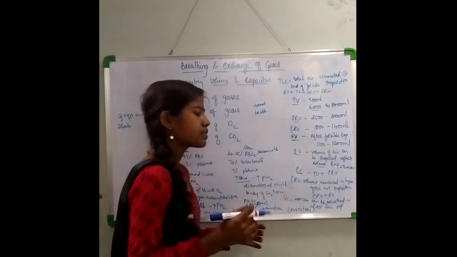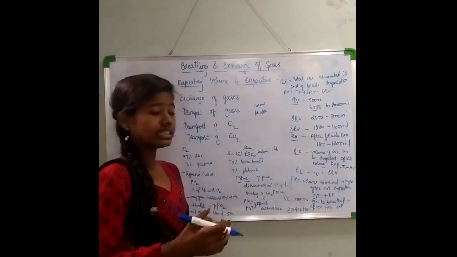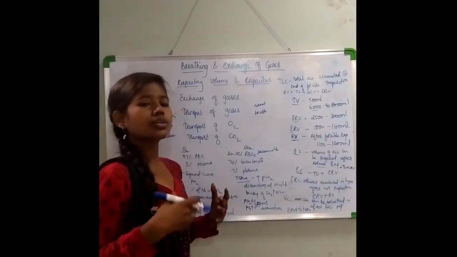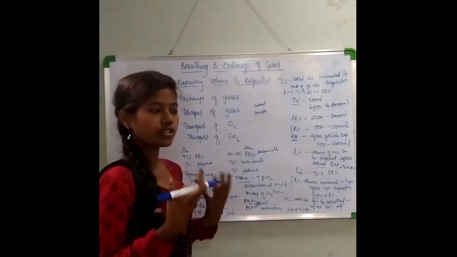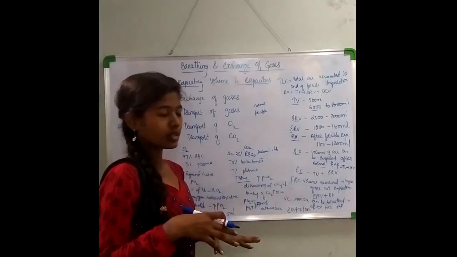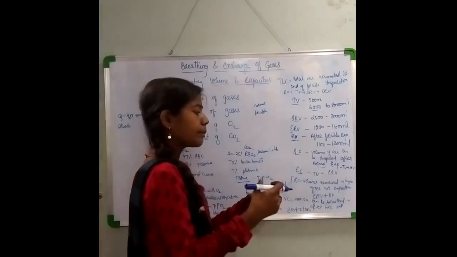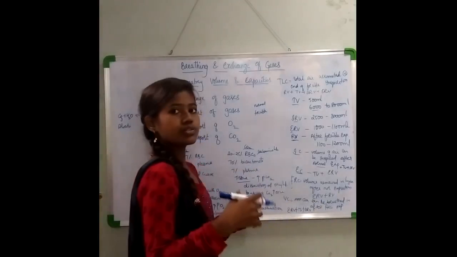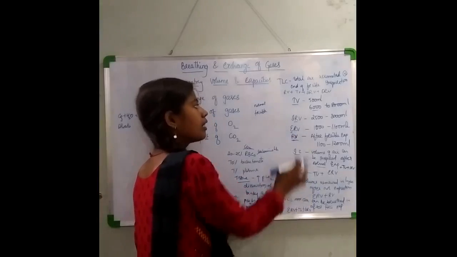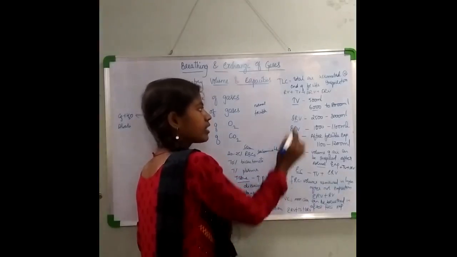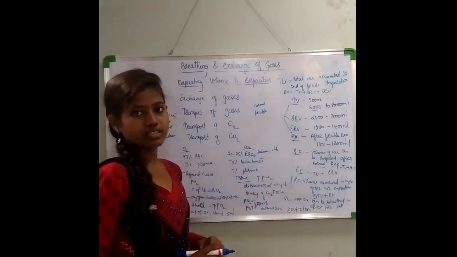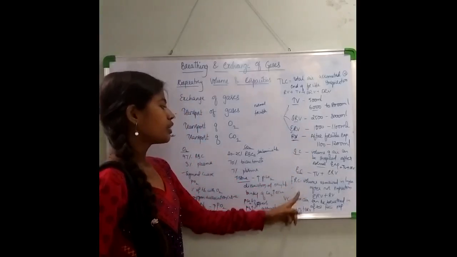So what is vital capacity? It is the maximum amount of air that a person can breathe in. You have, after a forcible expiration, tried enough to remove all the carbon dioxide which is present in your body. But even after that, the maximum air which you can breathe in after the forcible expiration. How do you get this vital capacity? When you club this ERV plus tidal volume plus IRV, when you club these three, you get the vital capacity. Clear? So these are the four different types of capacities.